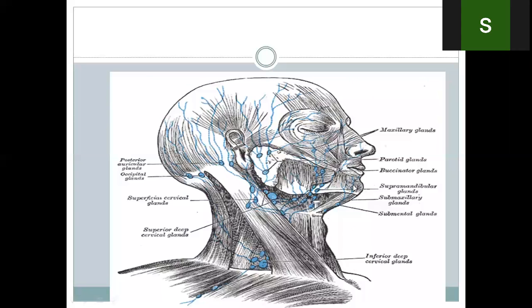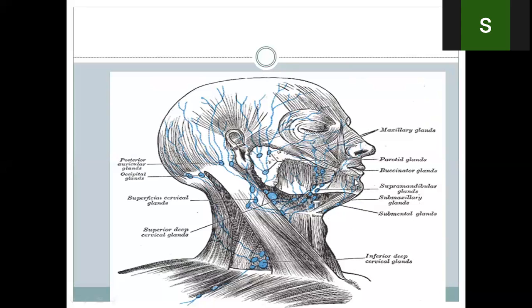Major part of the floor of the mouth, except the anterior part of the floor of the mouth, which goes into the submental nodes. The vestibule, the gums, all drained by the submandibular nodes, and the chin area drained by the submental nodes. So the major area like forehead, the medial part of the eyelids, the nose, the cheek, the upper lip, the lower lip, the upper teeth, the lower teeth, except the incisors, which are drained by the submental nodes. The rest of the things drain into the submandibular nodes.